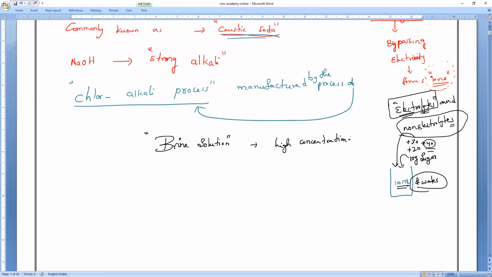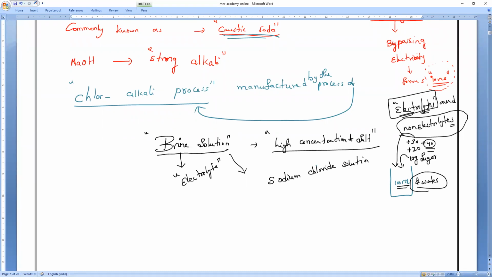For production of caustic soda or sodium hydroxide in the chlor-alkali process, we have to take the electrolyte. Who is our electrolyte? Brine solution, or simply we can say brine. What do you mean by brine? It is a sodium chloride solution only, but of extremely high concentration. Clear?